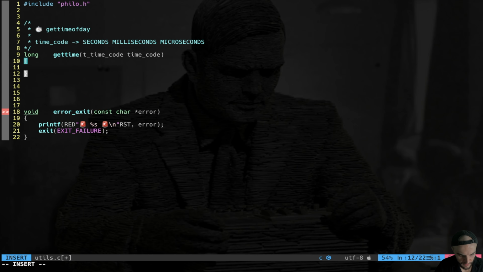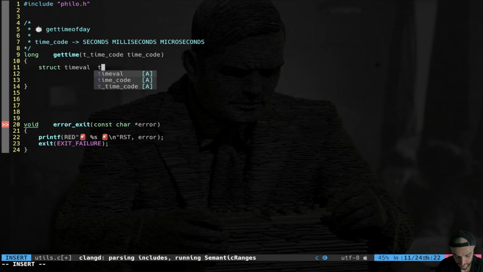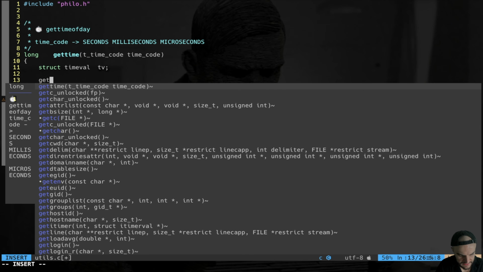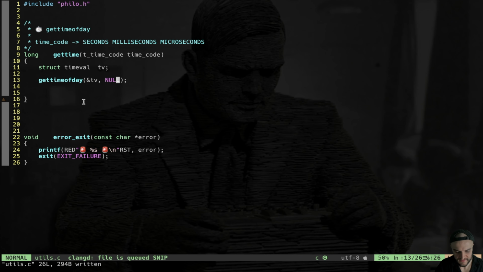All right, immediately we're gonna create struct timeval that I call TV, and we call the function gettimeofday. As an input, we get a pointer to our time value, so pointer TV, and the second parameter we don't really need, so it's going to be a NULL. So basically gettimeofday is going to set the seconds and the microseconds inside my time value.